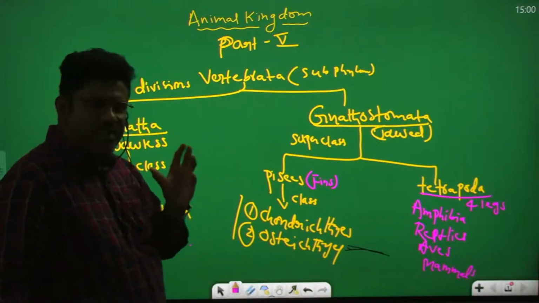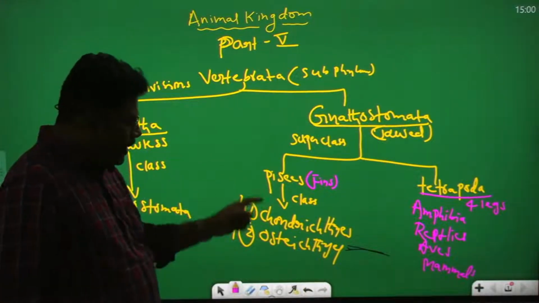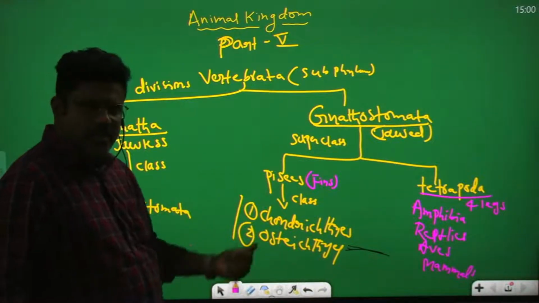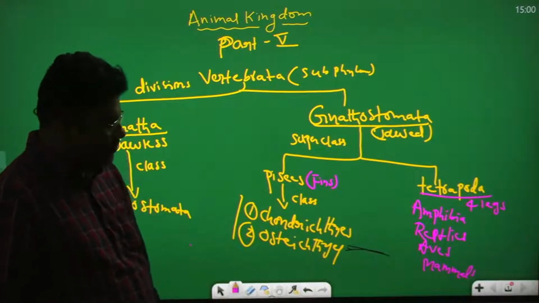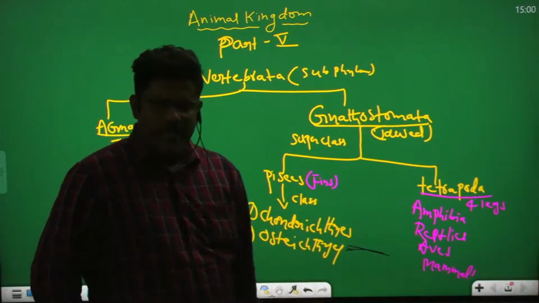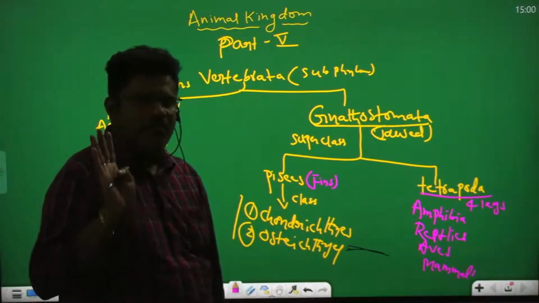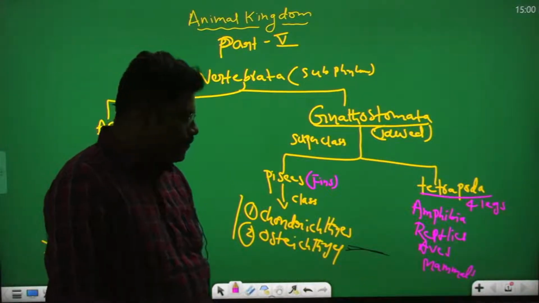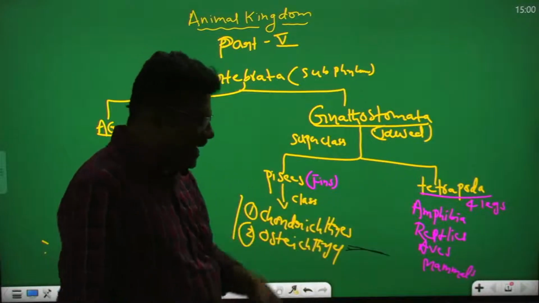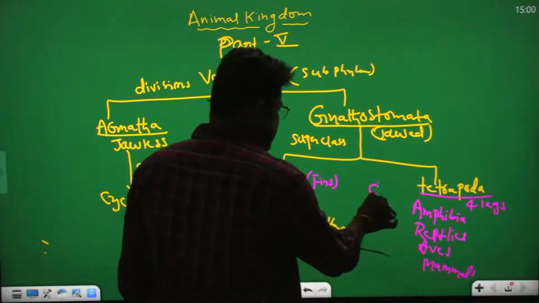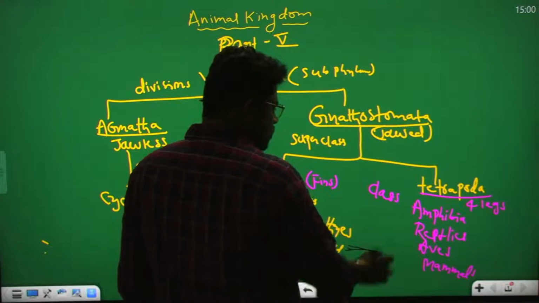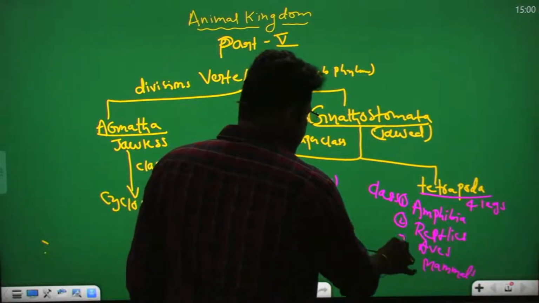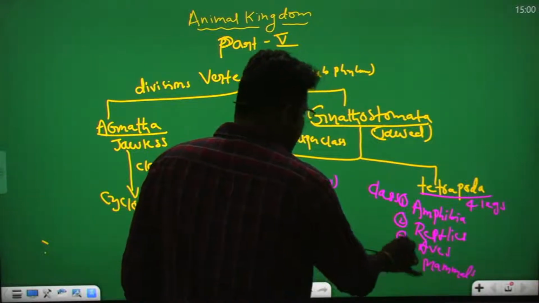Pisces means fishes. In Pisces, two classes are there, Chondrichthyes, Osteichthyes. Their locomotory organs are fins. Tetrapoda: Tetra means four, poda means legs. Four legs are present. In the Tetrapoda, four classes are there: Amphibia class, Reptilia class, Aves class, Mammals class.